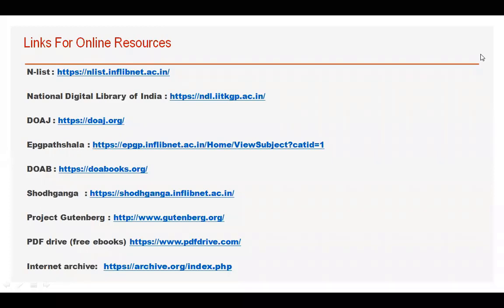Then the next resource we have is Internet Archive. Internet Archive, as the name suggests, archives book material, audio material, video material, and software of different libraries. Internet Archive works on the internet.